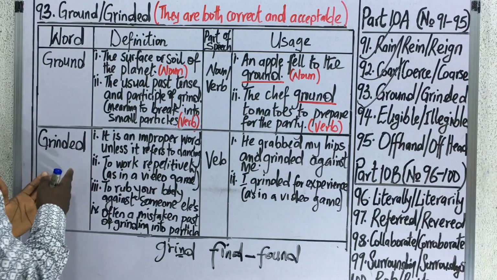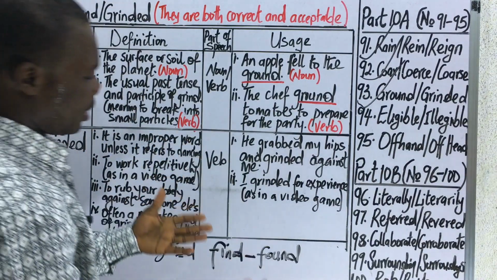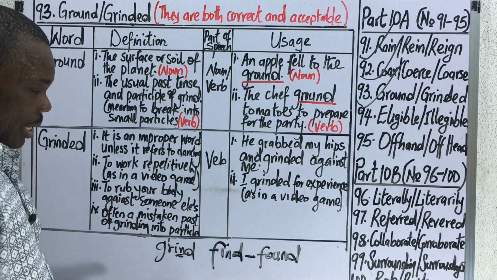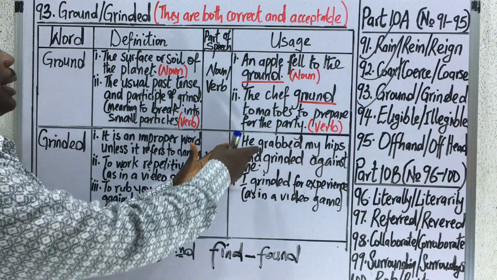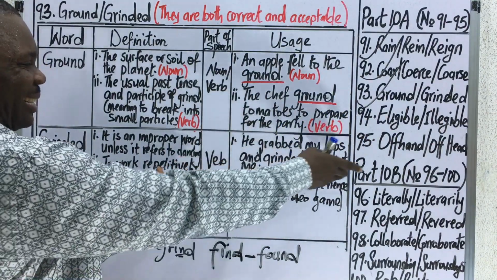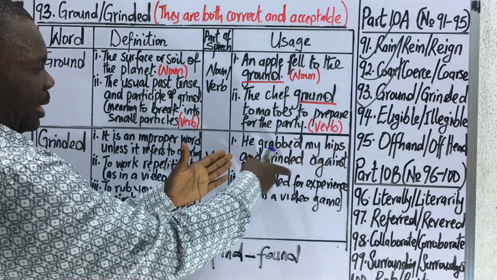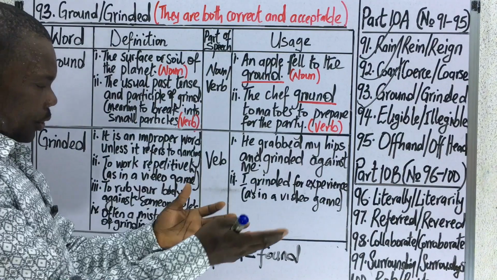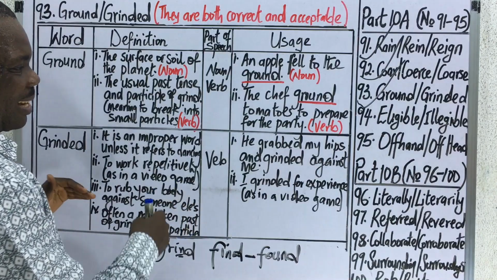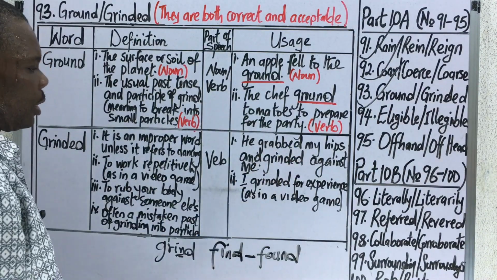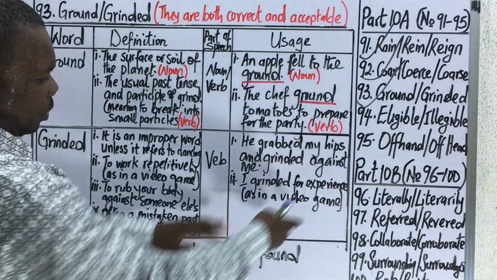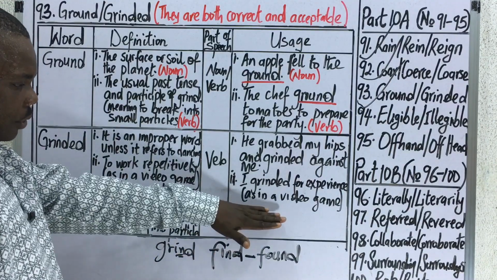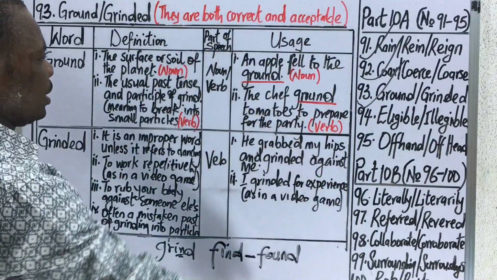We're talking about the second one, grounded. We have already established that this word is a verb and that it can only be used in a technical sense. For the first usage, we have something like: he grabbed my hips and grounded against me. This means someone rubbed his body against your own body. For the second one, we have something like: I grounded for experience, as in the video game. It's a kind of movement done by the characters in the video game. So that is how we can use these words in expressions.